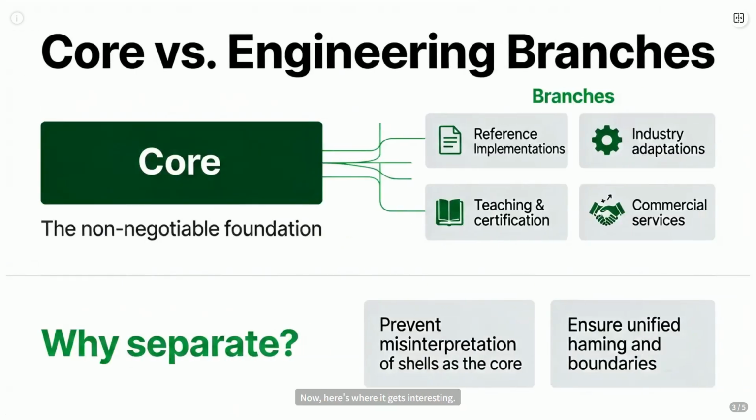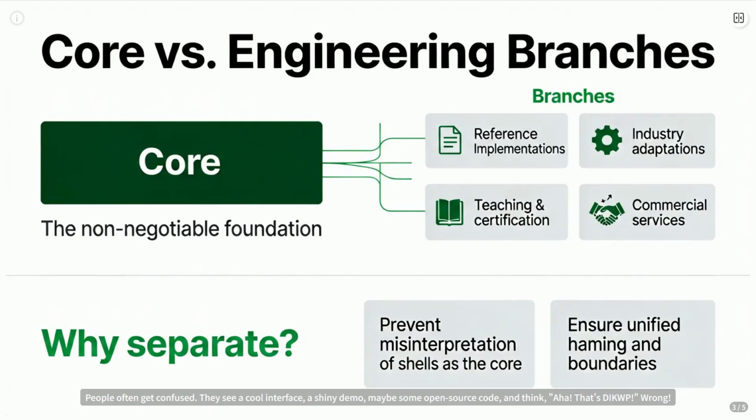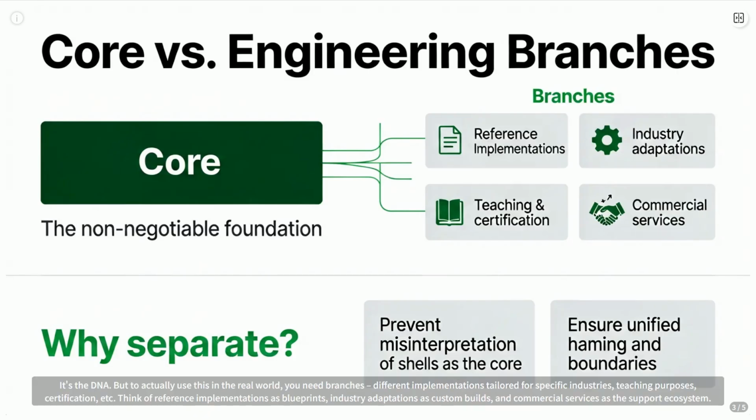Now, here's where it gets interesting. People often get confused. They see a cool interface, a shiny demo, maybe some open source code, and think, aha, that's DIKWP. Wrong. This is why we distinguish between the core and engineering branches. The core, those 7 components we just talked about, is the absolute non-negotiable foundation. It's the DNA. But to actually use this in the real world, you need branches, different implementations tailored for specific industries, teaching purposes, certification, etc.